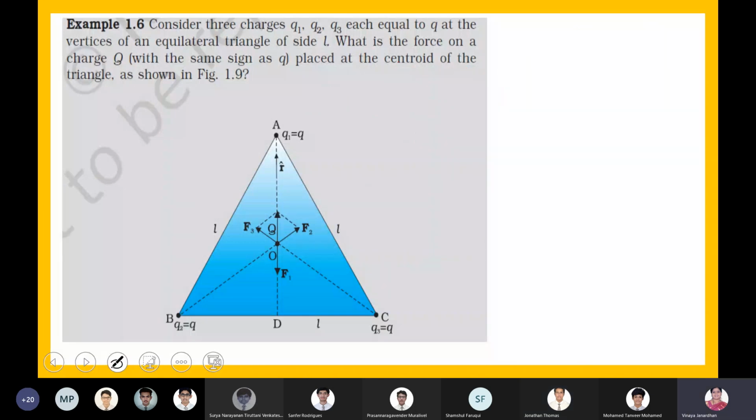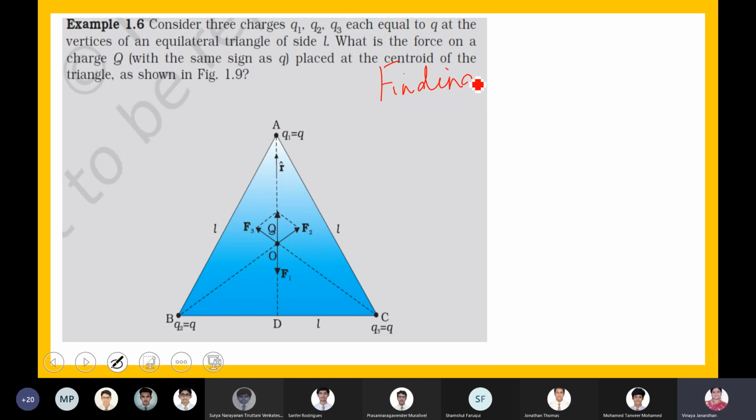Right. Now, before proceeding, let us find the length AD and the distances OA, OB and OC, because you need to find the distance between the charge placed at the centroid and the charges placed at the vertices.